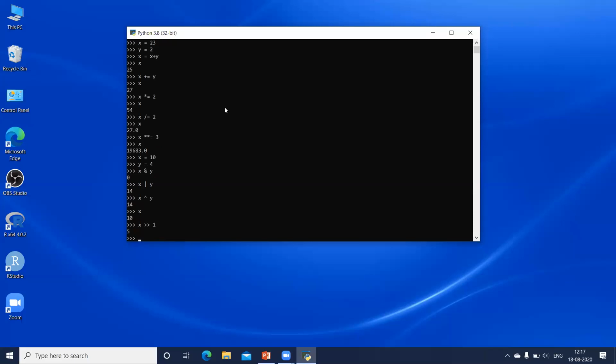So you can try this out when you are actually doing the binary form. I can have the left shift as well. If I shift to the left side by 1, I get 20. Clear? So these are your bitwise operators.